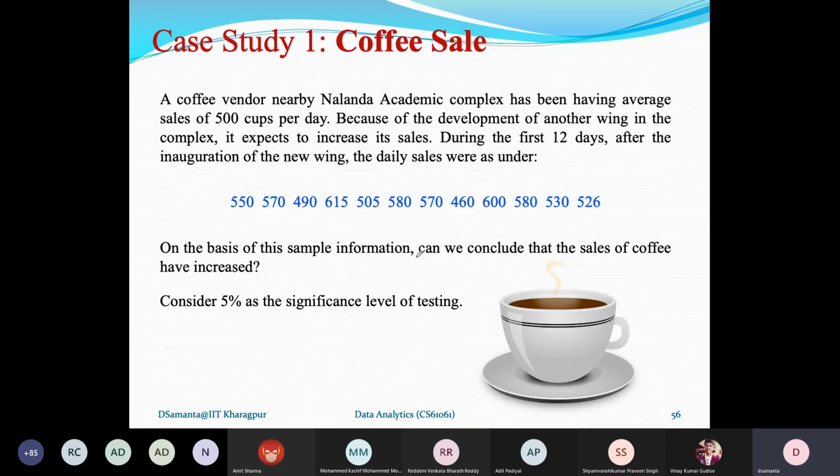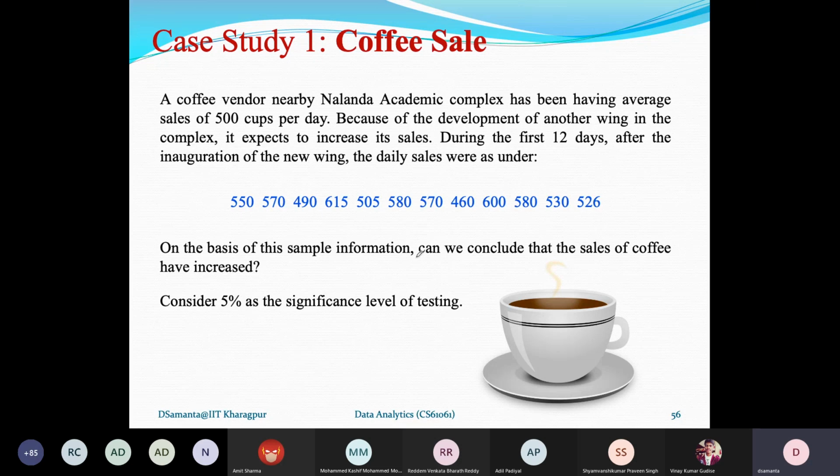Now, because of the development of another academic wing in the complex, he expects to increase his sales. This is the hypothesis, that possibly I'm going to increase my sale. So the vendor can assume it. Whether the vendor's decision is correct matters, because based on this decision, he will either consider another boy in his shop or he will reduce the number of supporting people in his vending.